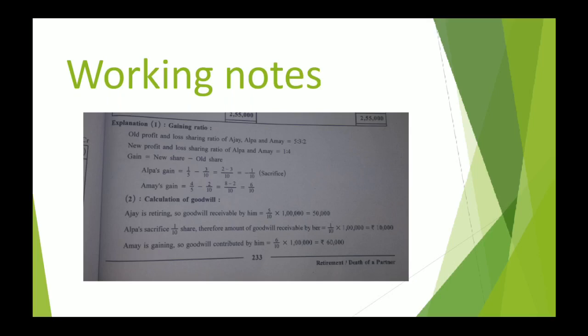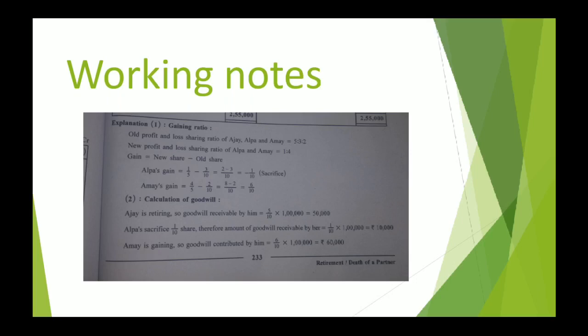Alpa. Generally speaking, what is the journal entry for the payment of goodwill to retiring partner? We have a specimen entry. It is always existing partners capital accounts debit to retiring partners capital account. This is how the journal entry is.